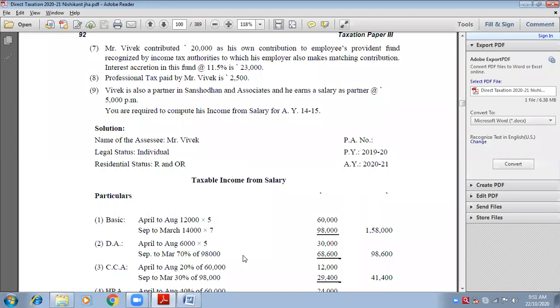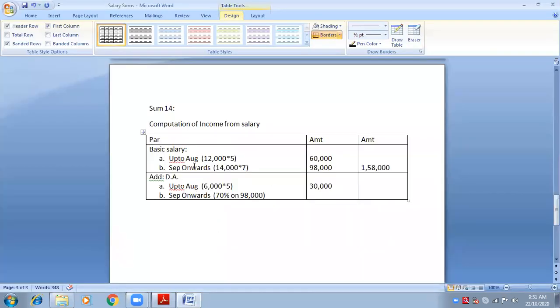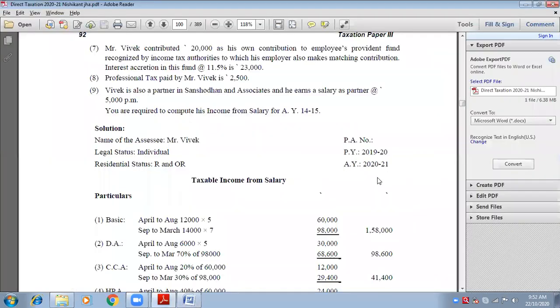Okay. So from September onwards, the salary up to March was 98,000. Therefore, 98,000 into 70 percentage, because we are on the slot of September onwards. Okay, tell me. 68,600. And what will be the final total DA? 98,600. Okay. Did you understand how we need to write? Yes, ma'am.